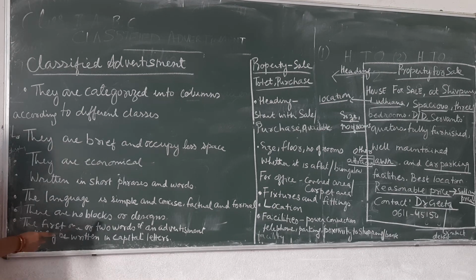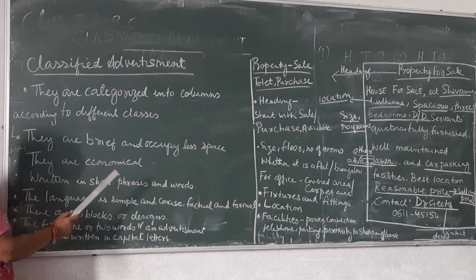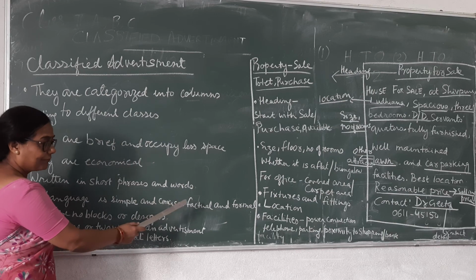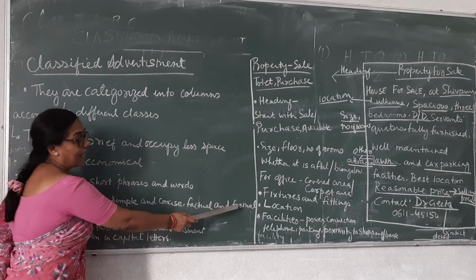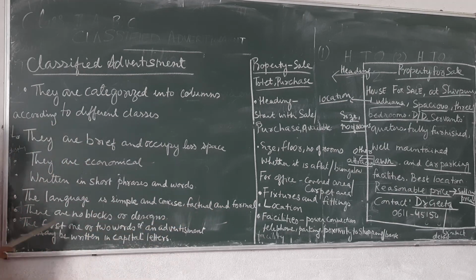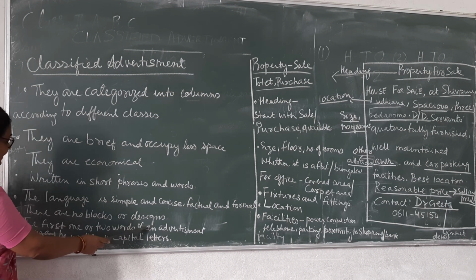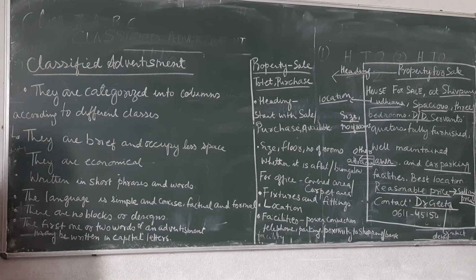There are no blocks or designs. The language is simple, concise, to the point, factual, relating to the product, and very formal. The first one or two words of an advertisement may be written in capital letters.